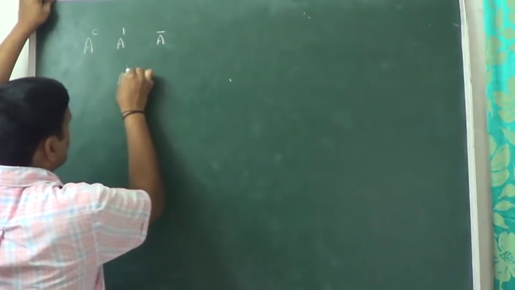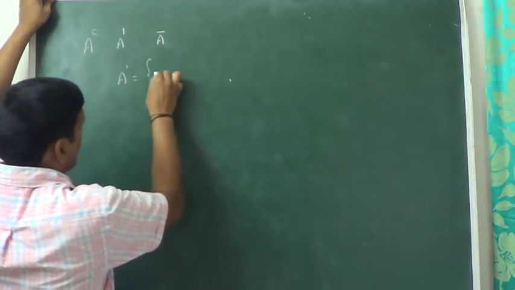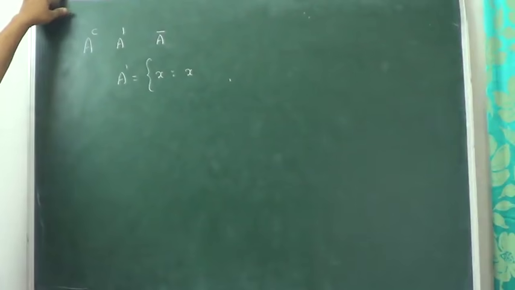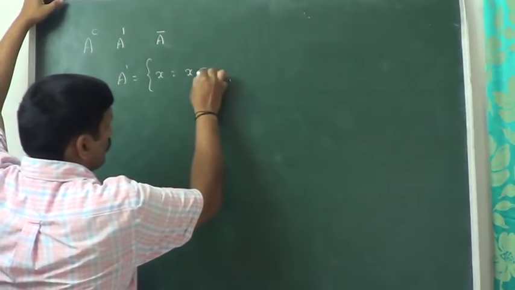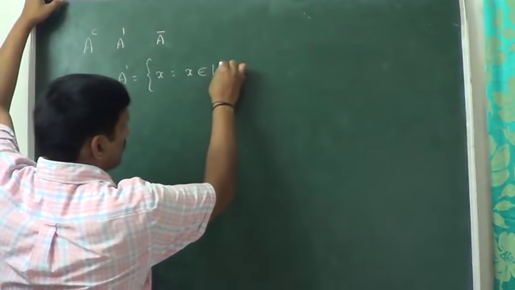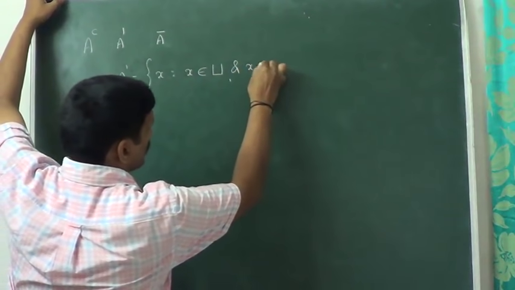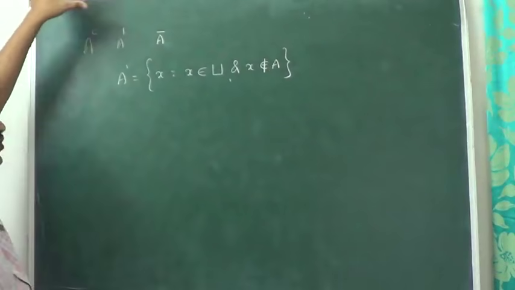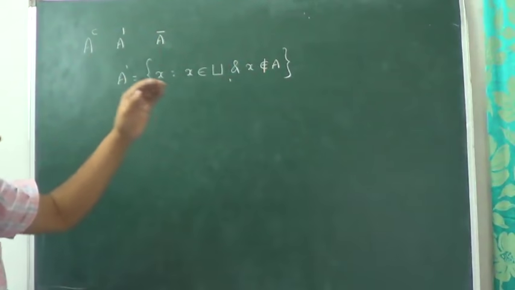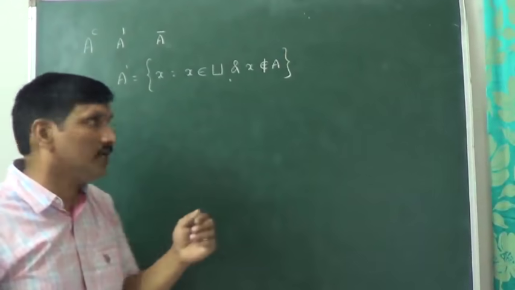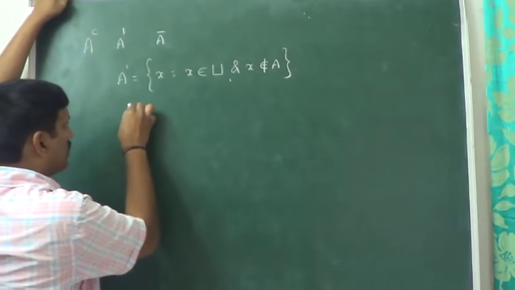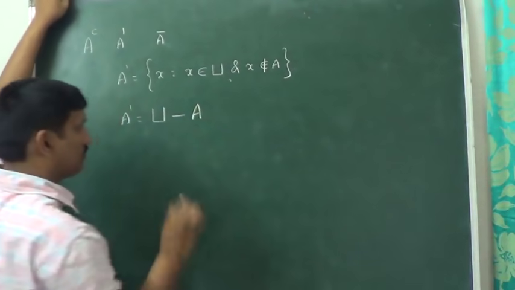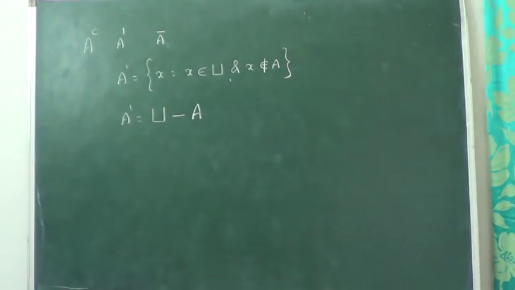A complement is equal to X such that X belongs to the universal set and X does not belong to A. From the universal set we have to remove the elements of A. That means A dash is equal to universal set minus A. That is A complement or A dash.